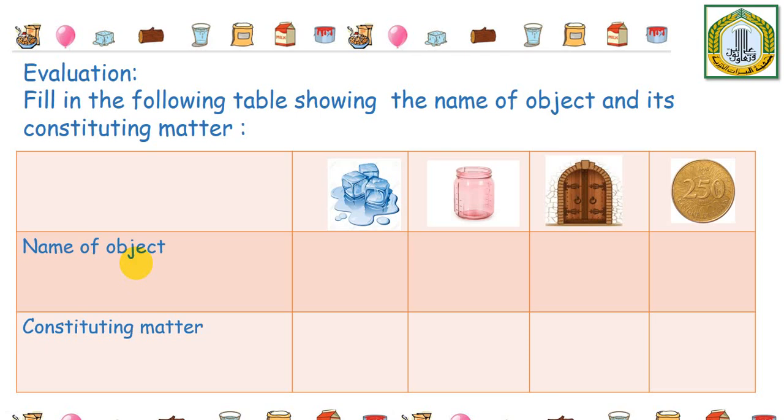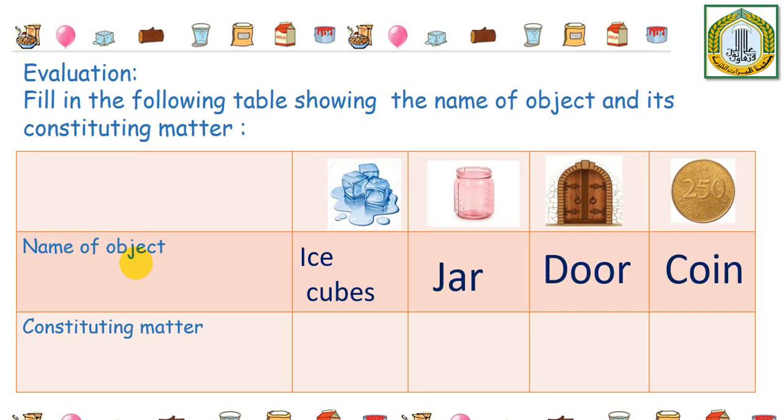So first of all, what is the first object that we have? Excellent, it's the ice cubes. The second one, it's a jar. We have a door also, and a coin. Excellent. Now, what is each one of these made up of?